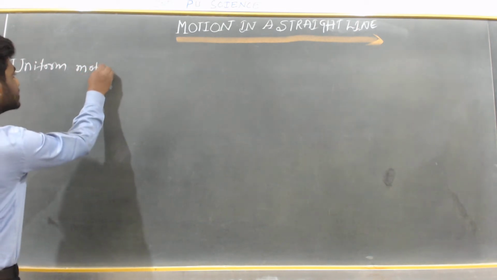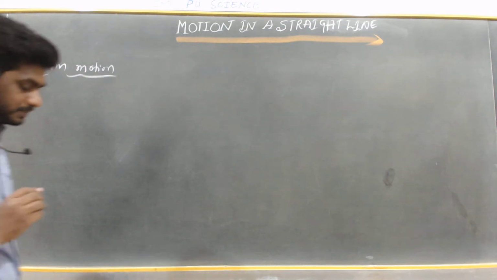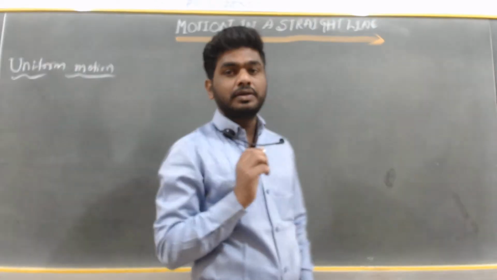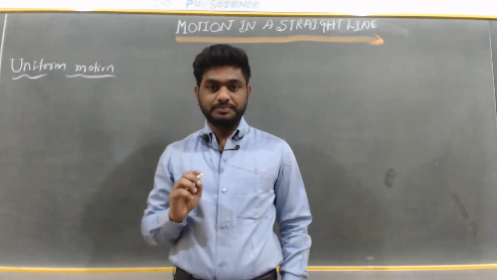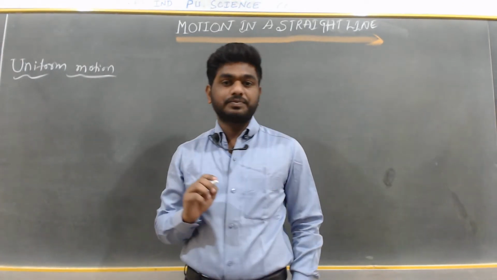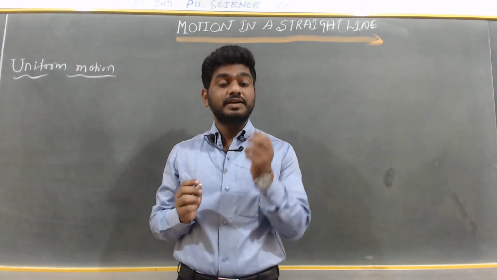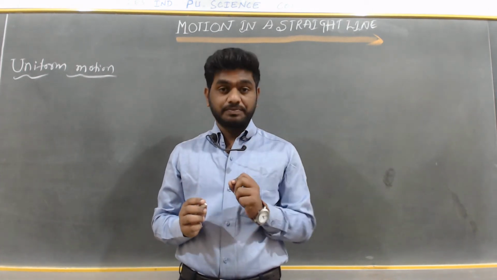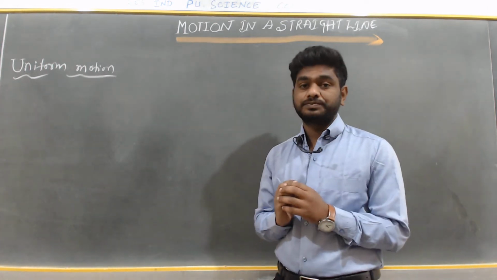So what does this mean? Uniform motion means what? Assume a body moving along a straight line or straight path. So that body covers equal distance in equal intervals of time. So that we call it a uniform motion.